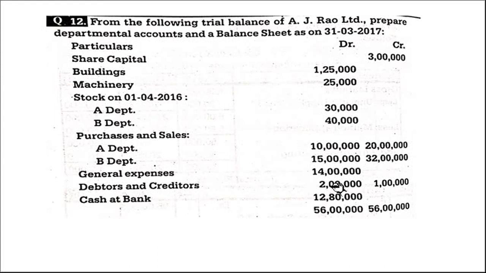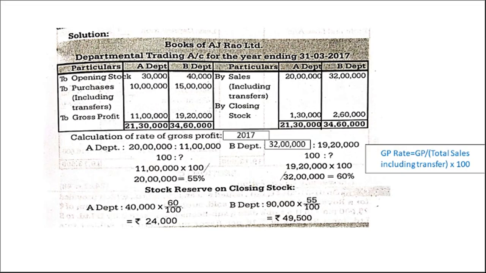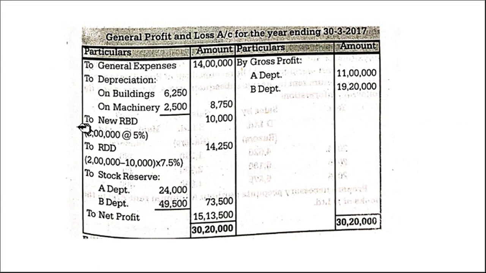creditors. Debtors 2 lakh. Debtors always show debit balance because it is an asset. Creditors 1 lakh, right? So on this we have to calculate. I told you that time itself 5% reserve and 7.5% reserve. So RBD reserve 2 lakh into 5%. We calculated 10,000. Now reserve for discount on debtors. What we have to do? The value of debtors 2 lakh minus this RBD that we just calculated, you have to deduct. On that 7.5% we have to calculate. So 1,90,000 into 7.5%, 14,250.